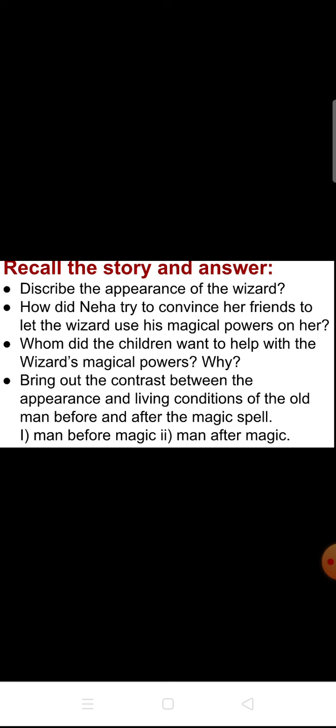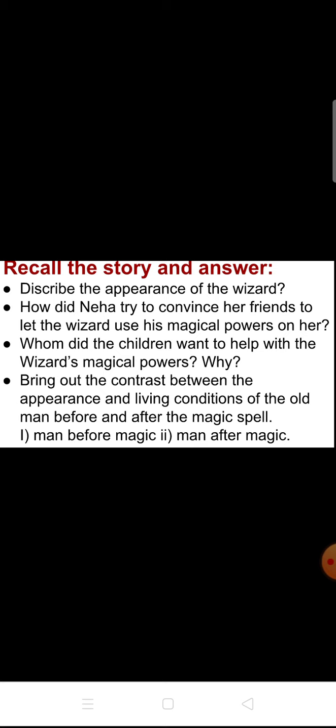And then here are some questions from the story we learnt in the last class. First question, describe the appearance of the wizard. You have to write down the appearance of the magician. In the last class we discussed that, so you have to listen to the class, look at the video and write down the answer. If you know the answer, write it down. How was the wizard's appearance described in the story? This is the first question.